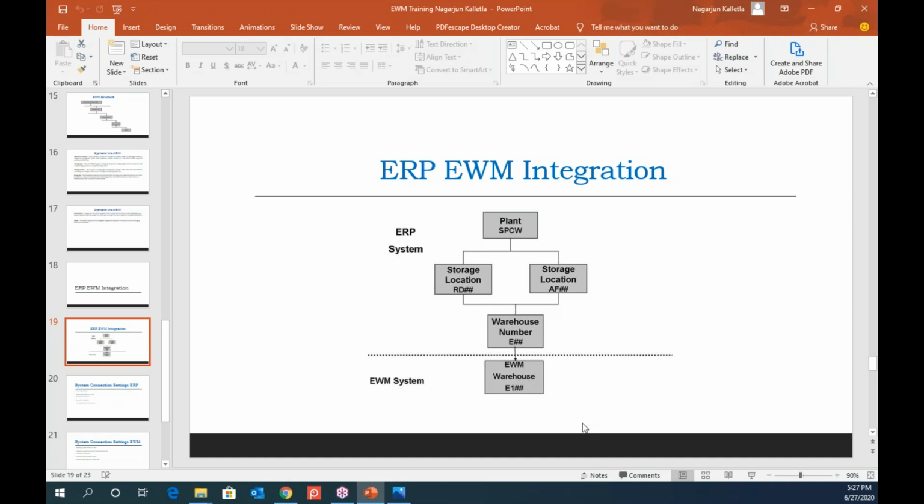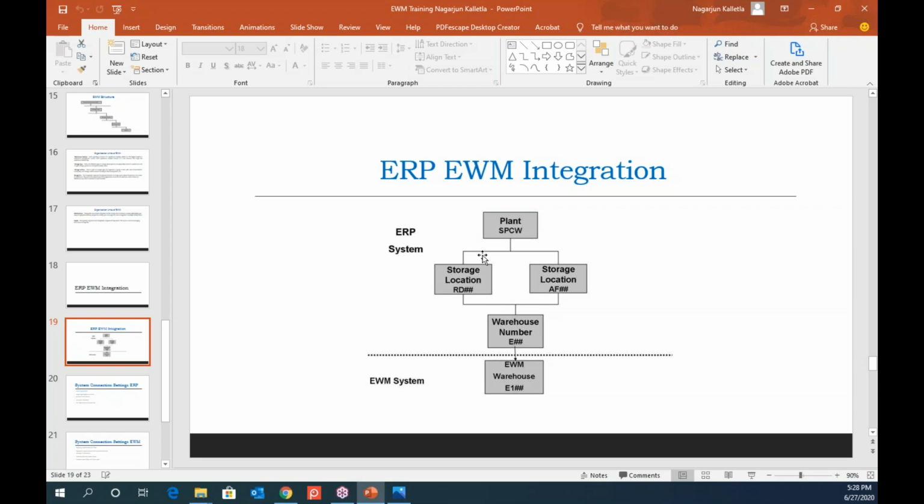And as soon as you generate an inbound delivery for a purchase order, for example, the system will realize, okay, this plant and storage location belongs to so-and-so warehouse number, and this warehouse number is connected to extended warehouse management, and then it will send this using that BD64 business object. It will replicate the delivery. So this is how the system is integrated. But I'm not going into it here. You'll just see what it is.